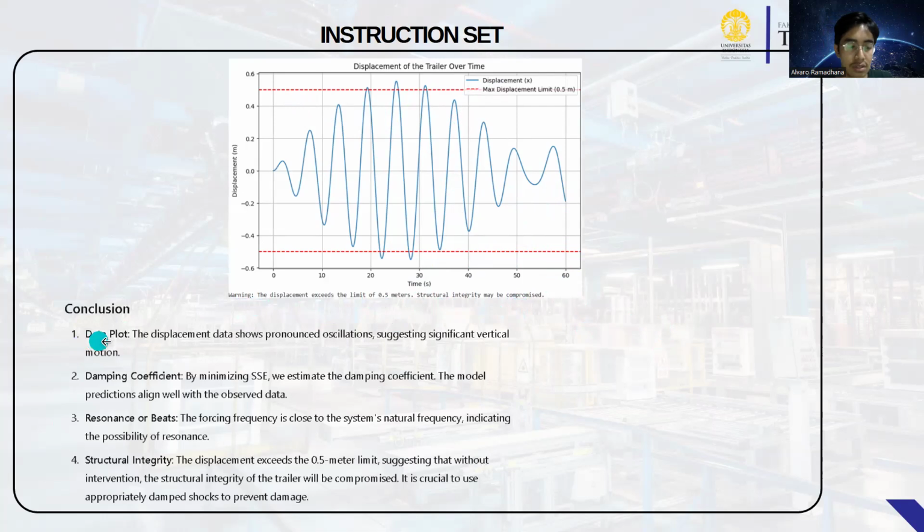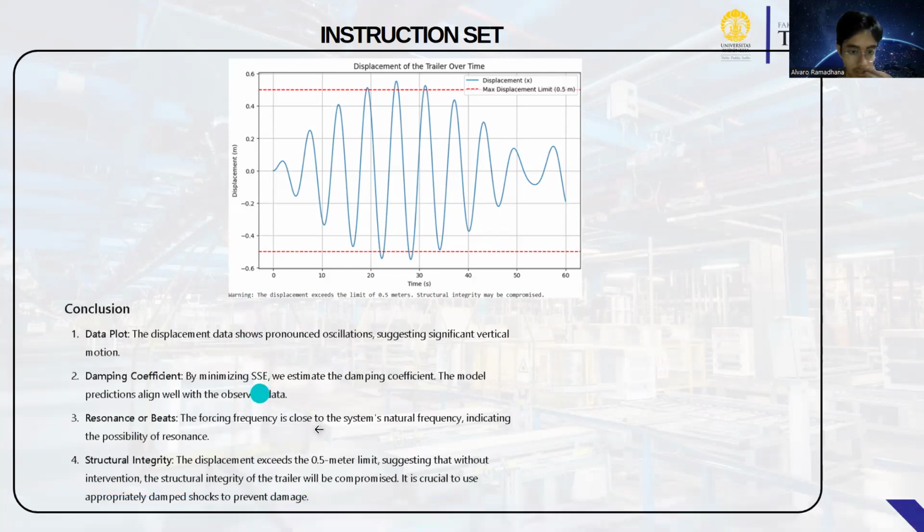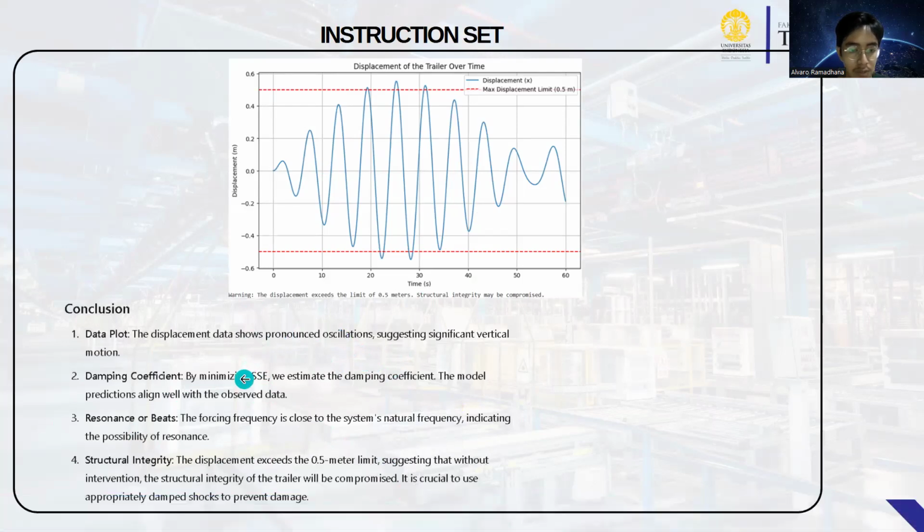Okay, conclusion: the data plot of the displacement shows pronounced oscillations suggesting significant vertical motion, damping coefficient, resonance, and structural integrity. The displacement exceeding the 0.5 meter limit suggests that without intervention, the structural integrity of the trailer will be compromised. It is crucial to use appropriate dampers and shocks to prevent damage.